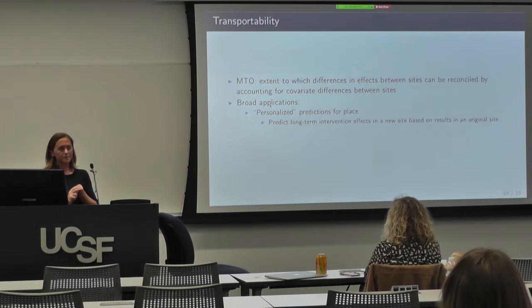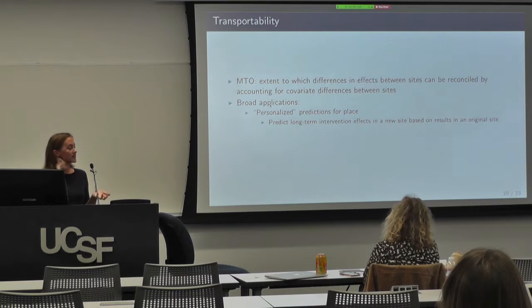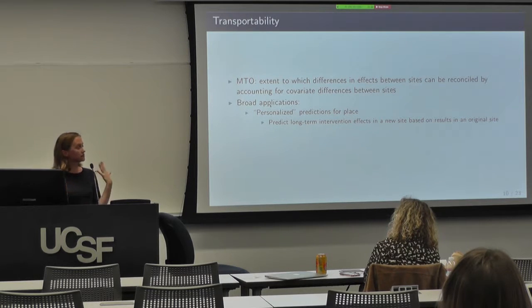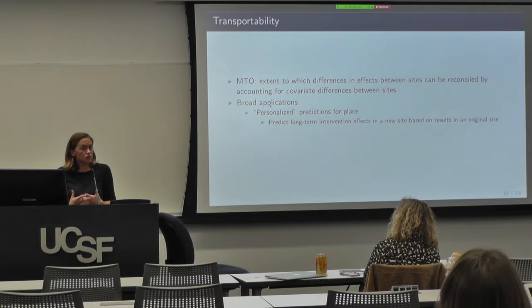The status quo currently is to assume that, okay, we did the intervention over here, we're going to assume that it's going to work the same over here. Well, in this case, we can take all the differences that we know about these two places, these two populations, and say, actually, we might be able to do a little bit better. We might be able to be a little bit more accurate in our prediction in this new site.